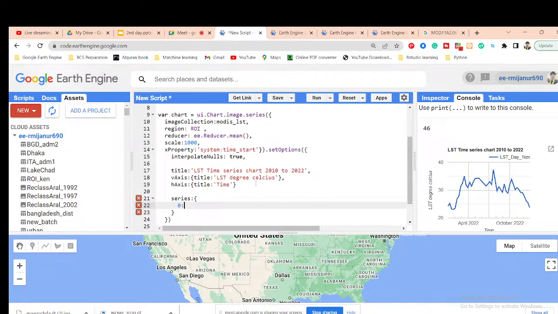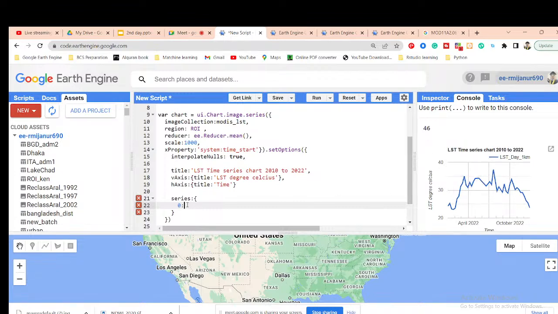Why do I put the 0? In this time the chart is showing only one line. JavaScript is zero-based, so this line is considered as 0. When I want to add other lines, then 1, then 2, then 3. It starts from 0, and since it is only one line, we are using 0 here.